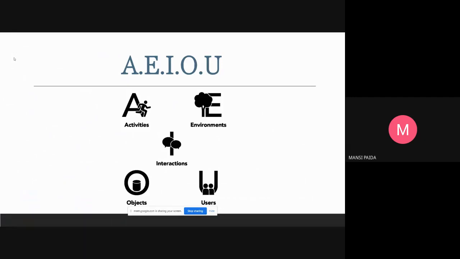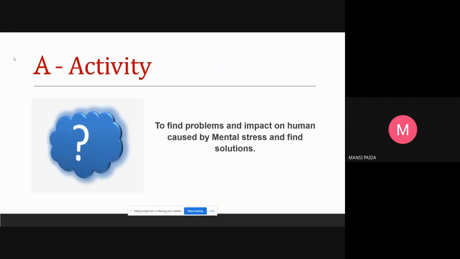Today we will discuss AEIOU and a problem which is common nowadays, depression and its patients. First of all, we will discuss activities. We are finding problems and impact on humans caused by mental stress and finding solutions for mentally depressed people. Now, Nikita will present the next slide.